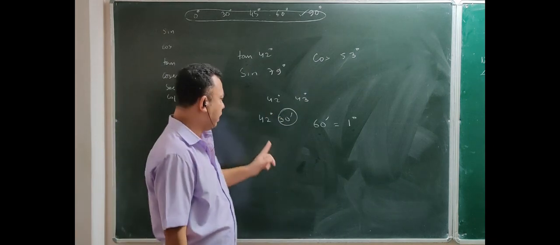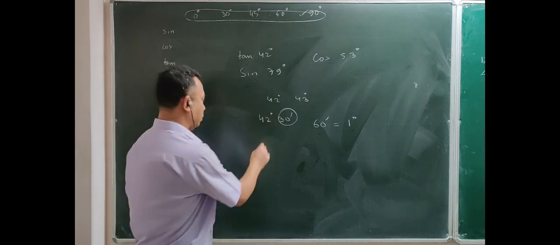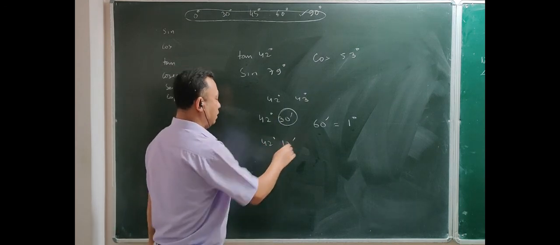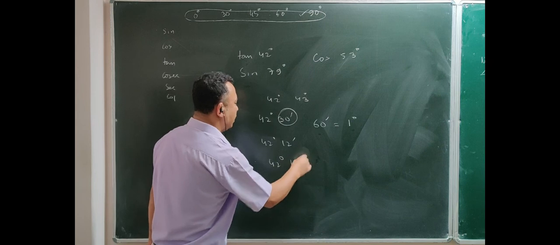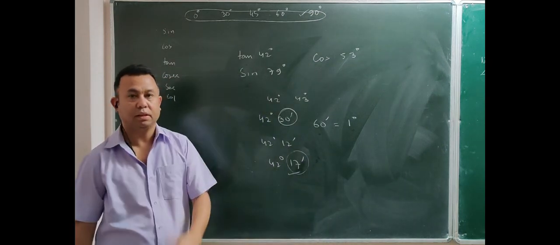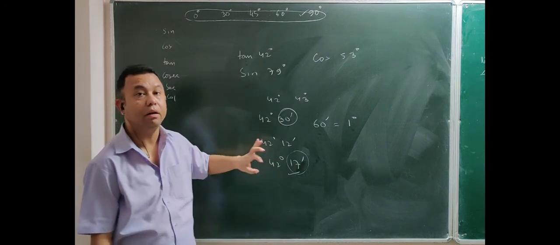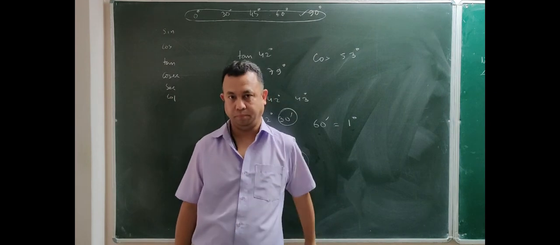So 1 degree is equal to 60 minutes. Now, you will not only be asked to find the value of 42 degree. You may be asked to find the value of 42 degree and 30 minutes, or 42 degree and 12 minutes, or 42 degree and 17 minutes. Now look at this. In this chapter, I'm going to teach you how to find the values of this kind of non-standard angles.